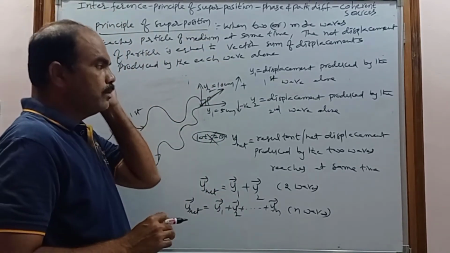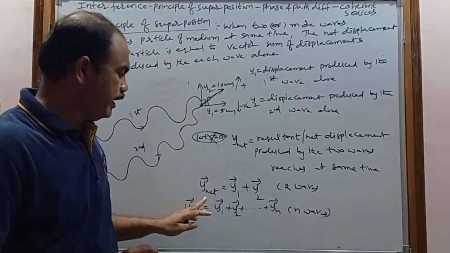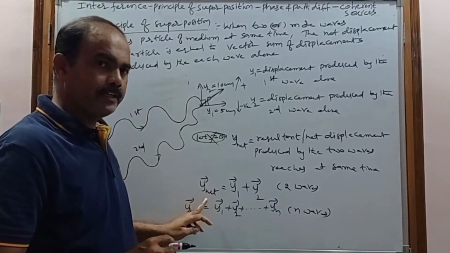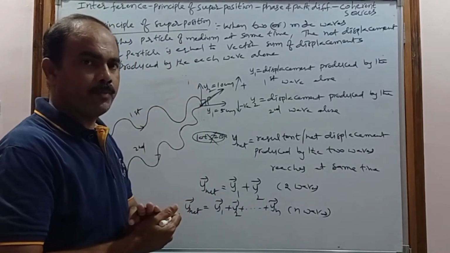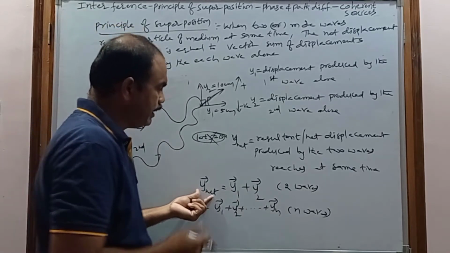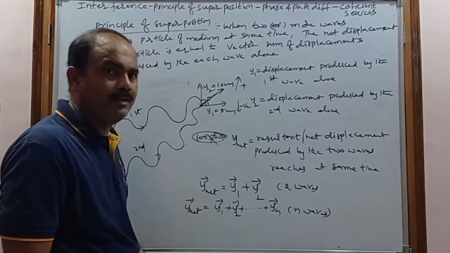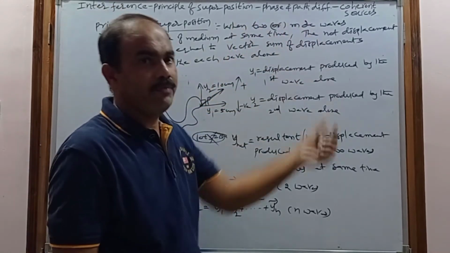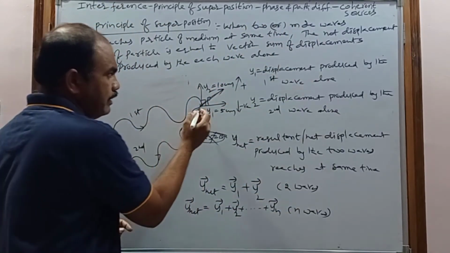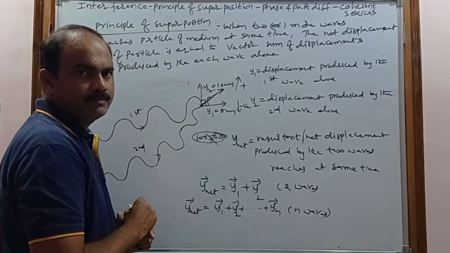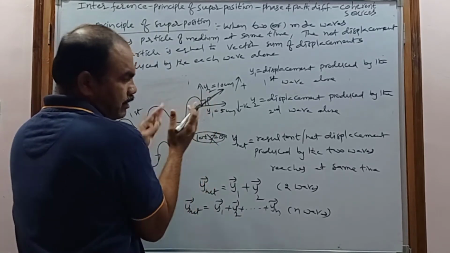While calculating the net displacement using the principle of superposition, whether the displacement becomes maximum or minimum depends upon the path difference and phase difference of the two waves when they reach the particle.